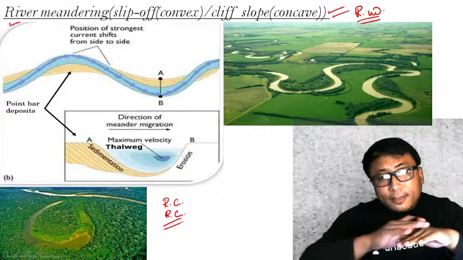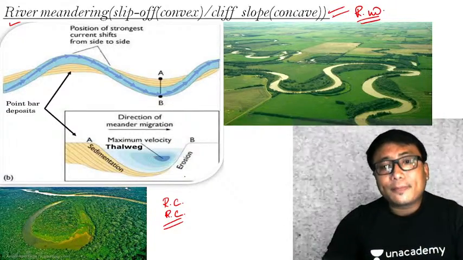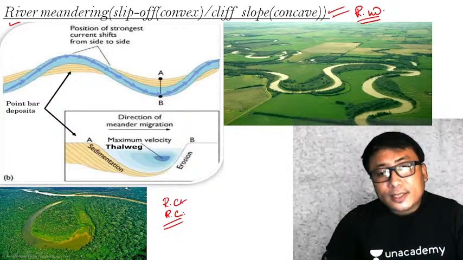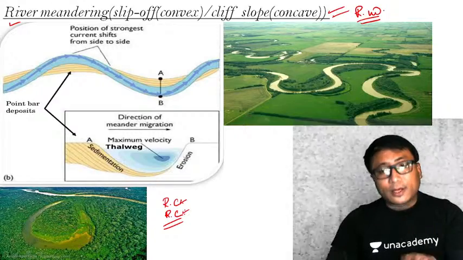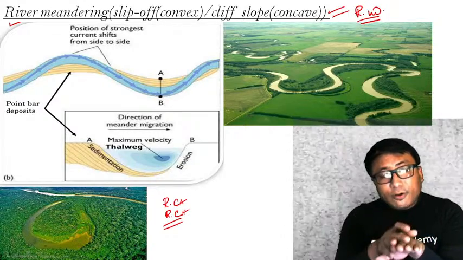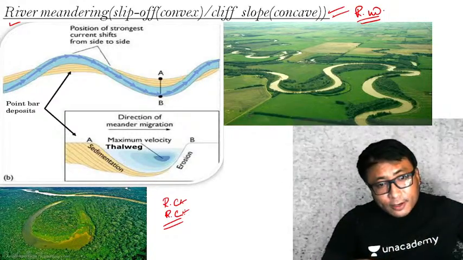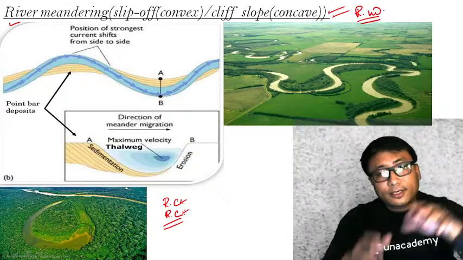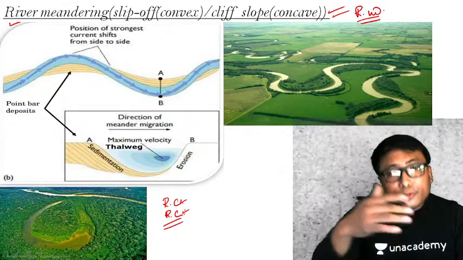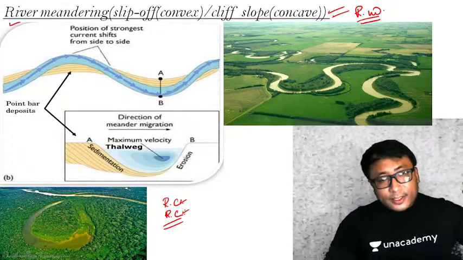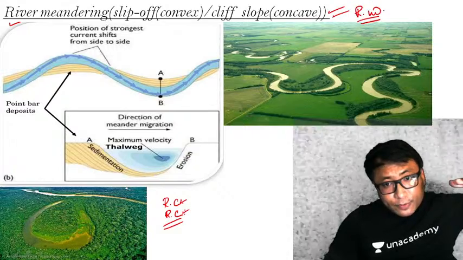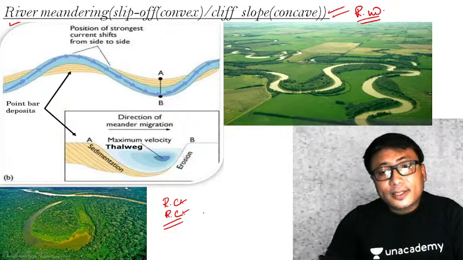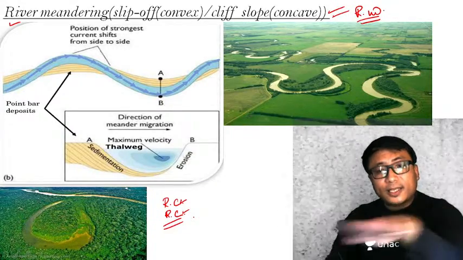But the moment it bounces in the valley, what will happen? The capacity as well as the competence will go down. Therefore, instead of erosion or instead of carrying a lot of sediments, the river will start to deposit. In the process of deposition, and also since the channel gradient is very low, what will happen? The river will start to sluggish.